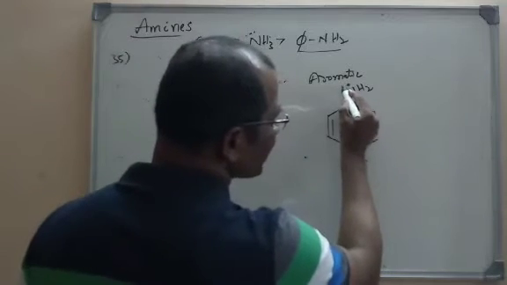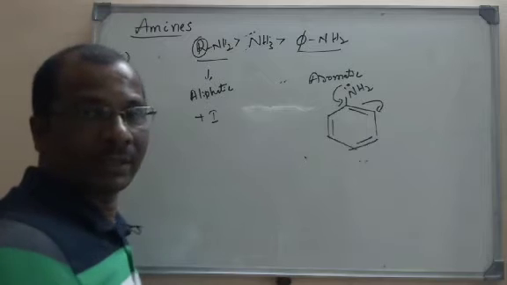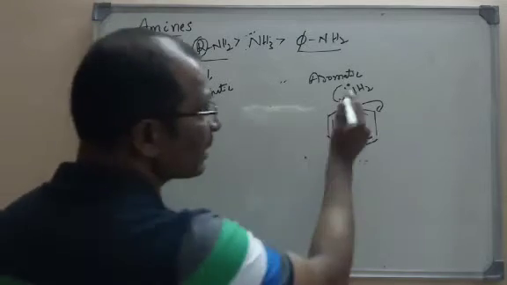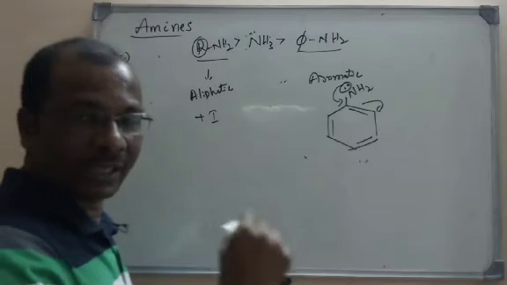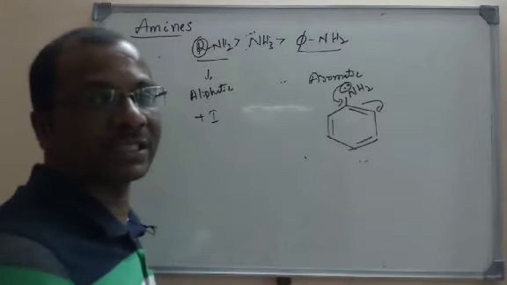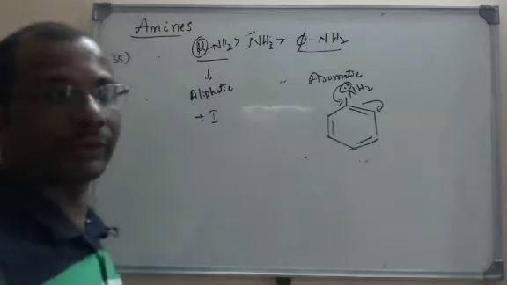Here this lone pair is delocalized. You all know that resonance is possible in aromatic amines. Due to that resonance, this lone pair of electrons is less available because it is delocalized. That is the reason why these are least basic. So please refer to the theory videos.